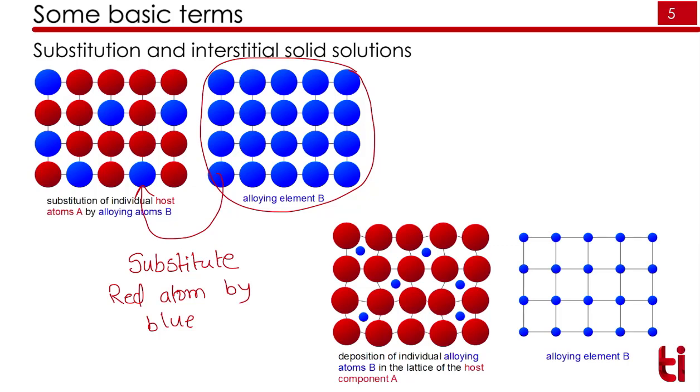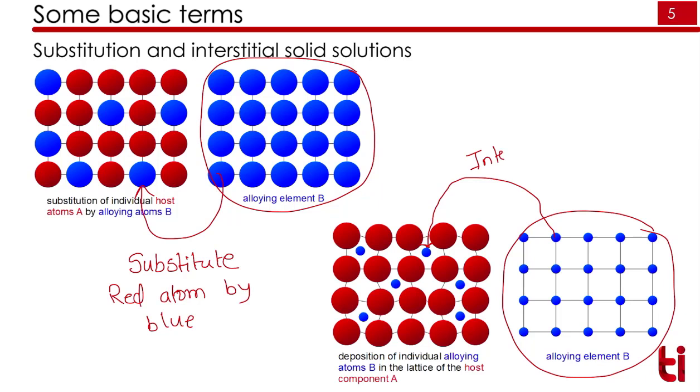In the case of interstitial solid solution, generally the alloying element has a smaller size and it will go into the interstitial space, the void or empty space between the atoms. It has a smaller size, so it won't substitute the host atom, it will always go at the interstitial site.